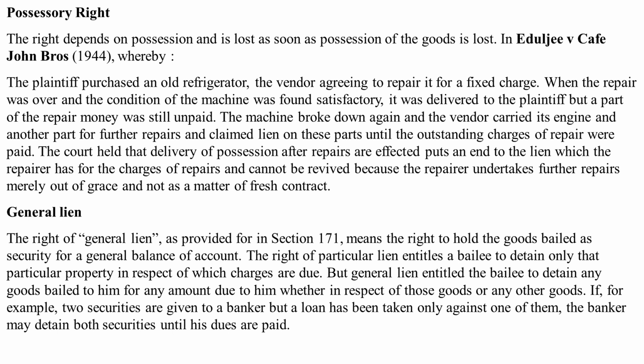Now, coming to general lien. The right of general lien, as we see, is provided under section 171, and it means the right to hold the goods bailed as security for a general balance of account. The right of particular lien entitles the bailee to retain only that particular property in respect of which the charges are due. But general lien entitles the bailee to retain any goods bailed to him for any amount due to him, whether in respect of those goods or any other goods. If, for example, two securities are given to the banker, but a loan has been taken only against one of them, then the banker may retain both securities until his dues are paid.